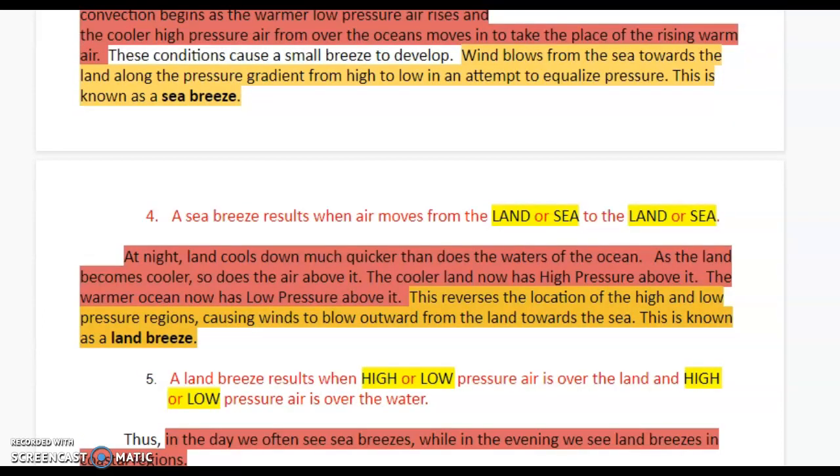Question 4. A sea breeze results when air moves from the land or sea to the land or sea. Delete one word in each.